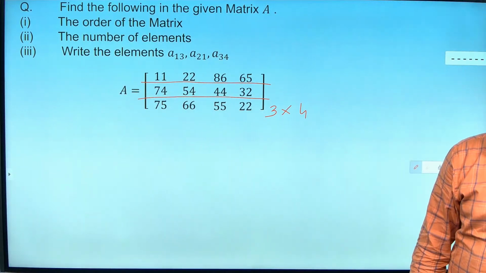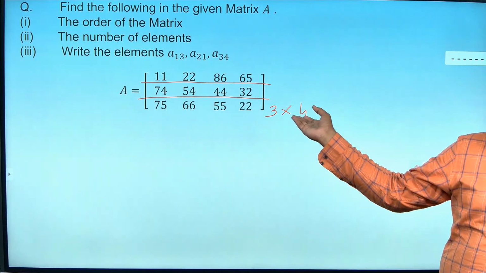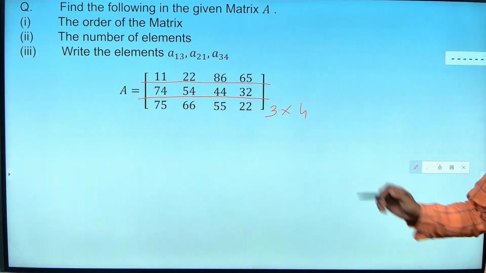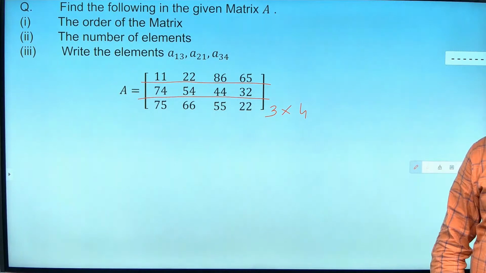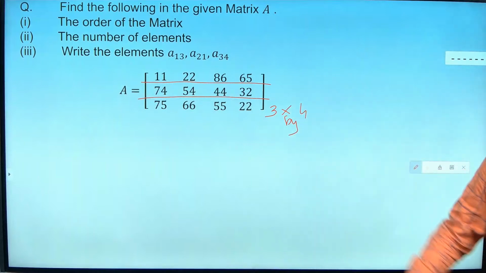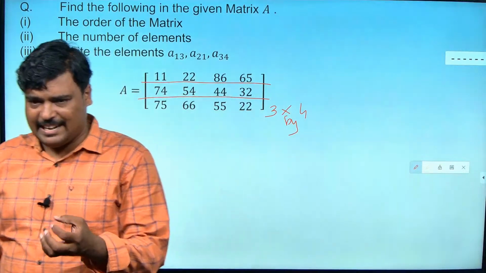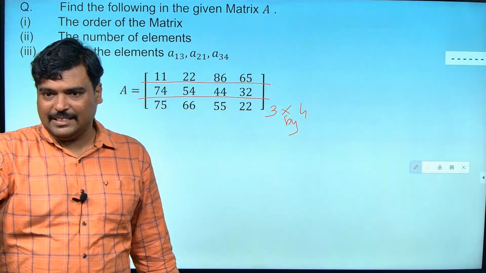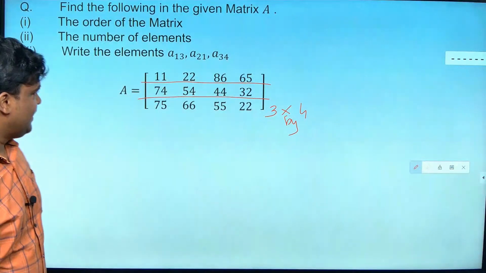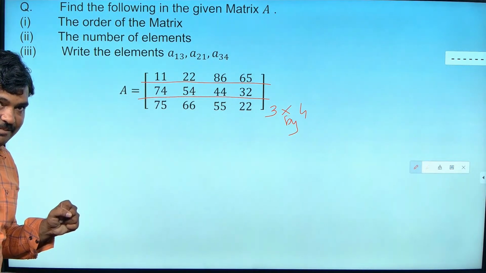Okay. Guys, don't go and say Sir told 3 into 4. It is wrong. So this is 3 by 4, but we will not write it as 3 into 4. It is by, by, by. Okay, 3 by 4. Even when we talk about a rectangle, we say it is 5 by 10. It is a 5 by 10 room. This is a 10 by 10 room. We say that, right?